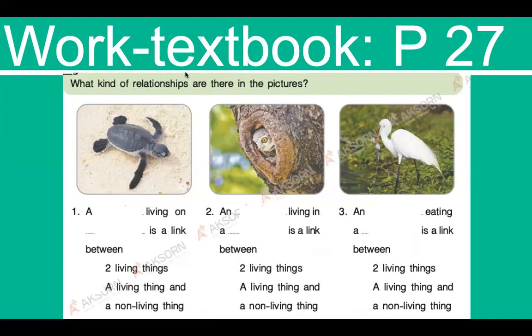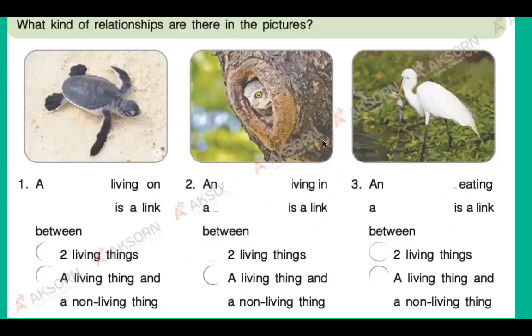Find this exercise. What kind of relationships are there in the pictures? Okay, let's discover it. Look at the first picture. Who is it? We have living things and non-living things. What is the non-living thing here? The sand, right? And what about the living thing? It is a turtle.